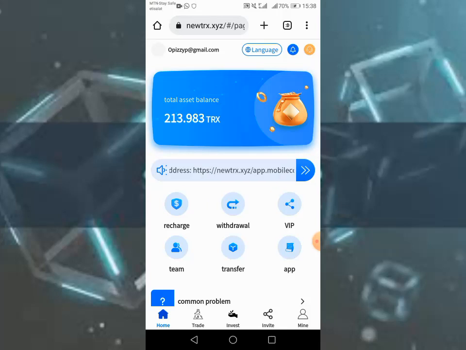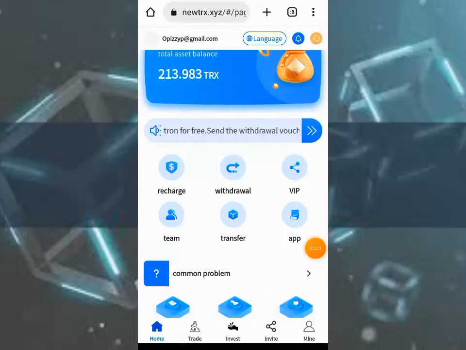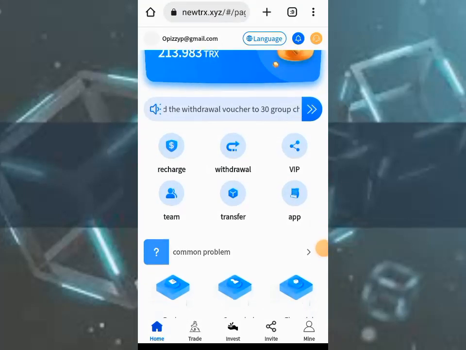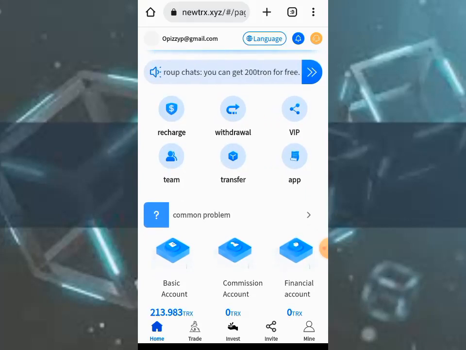You don't have to do anything on this platform, just register. You can invite your friends and your loved ones. Simple as that. The minimum withdrawal is 5 TRX. You don't have to do anything, you just have to register.